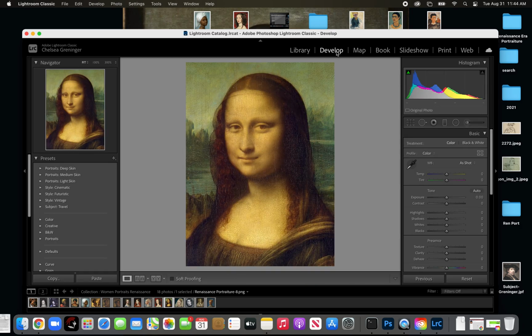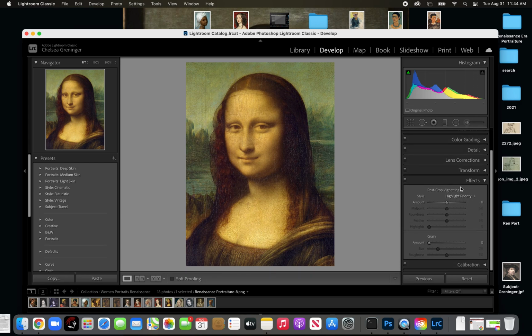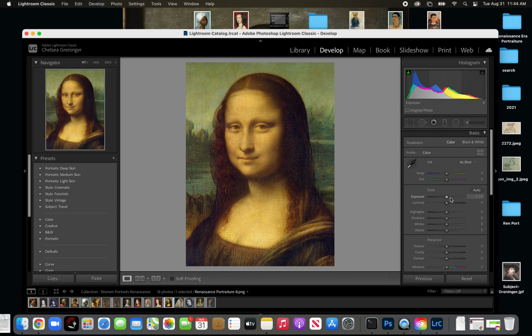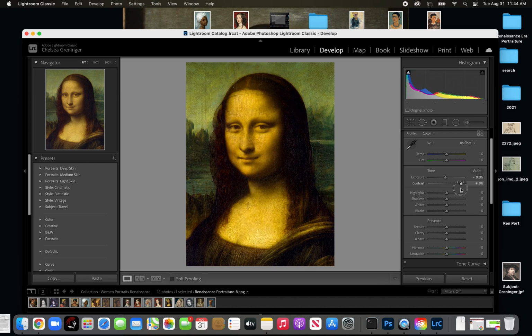So I'm going to go to the develop module, and you can just keep it real basic here. Just use the basic unless you want to kind of have fun, experiment, but keep track of your time. So at first I'm going to go to basic. I mean, you guys see these toggles in every filter app you have, so you know them well. So I'm going to kind of make her look a little bit spookier.